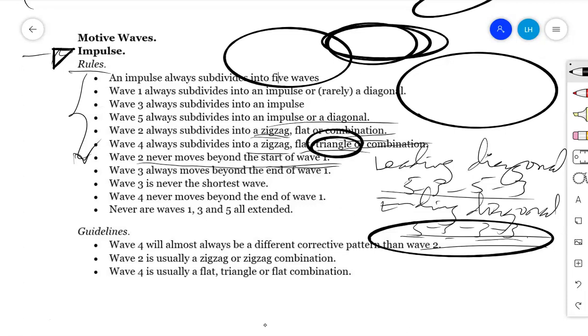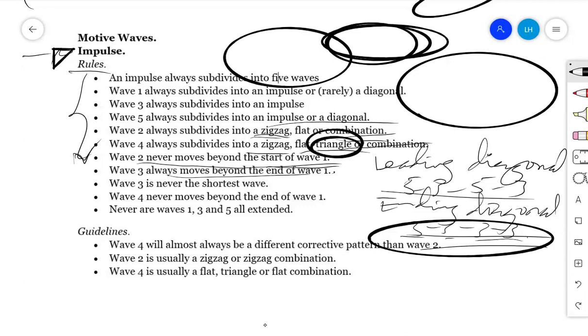Then another thing, now this one is common actually. Wave number 3 always moves beyond the end of wave number 1. Also, this is very basic. In all cases, not in most cases or anything else, but in all cases, we expect to see wave number 3 traveling beyond the end of wave number 1. Usually it might be like that even in a diagonal. It can be in the same way.